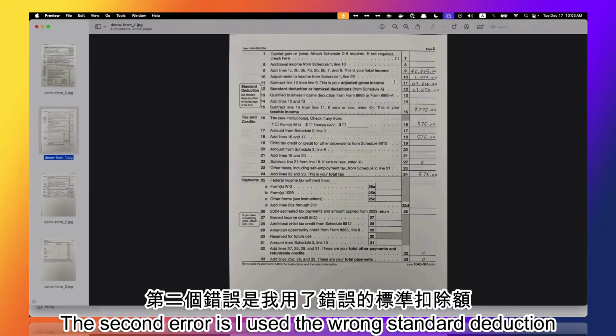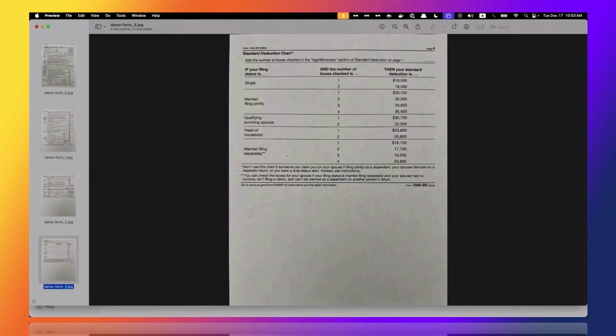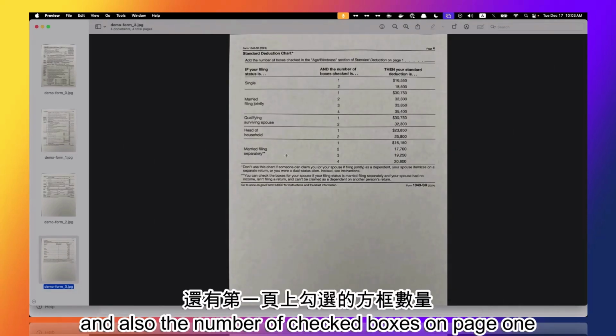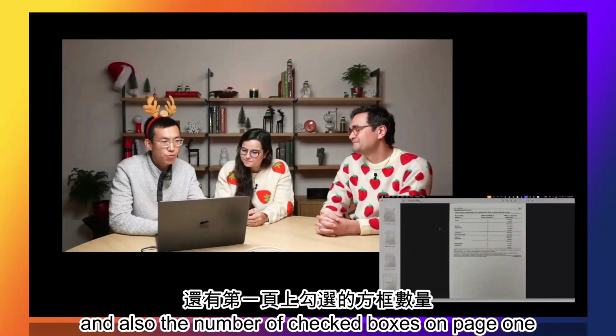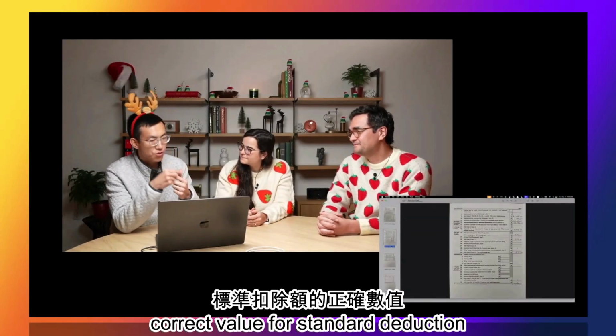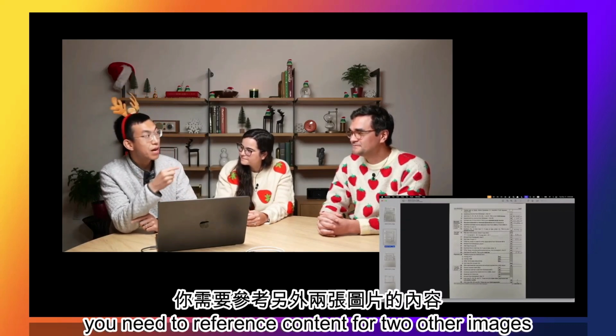The second error is I used the wrong standard deduction. Looking at the chart on page 4, standard deduction depends on both the filing status and also the number of checked boxes on page 1. So this means for O1 to figure out the correct value for standard deduction, you need to reference content for 2 other images.